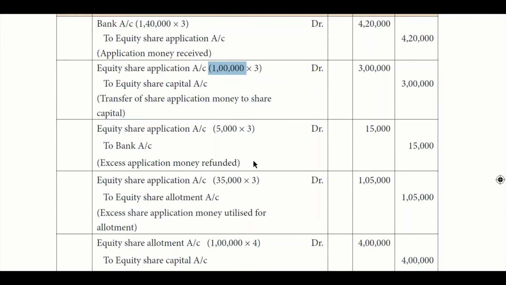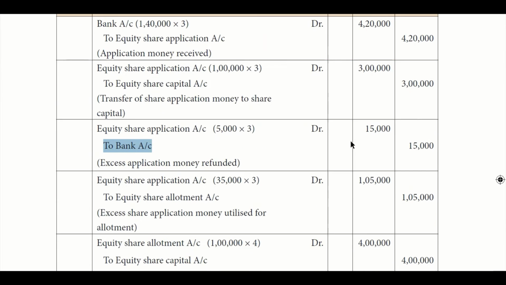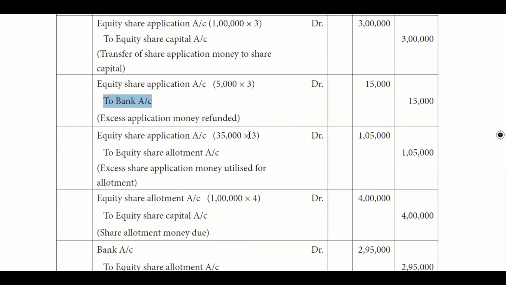What happened to those 5,000 shares which are going to be rejected? You have to debit the share application account and credit our bank account. So 15,000 is refunded to the applicants. And you remember 35,000, which is 75,000 minus 40,000, that 35,000 into 3 is going to be utilized for allotment. So that is moved from share application account to share allotment account, which is 1,05,000.